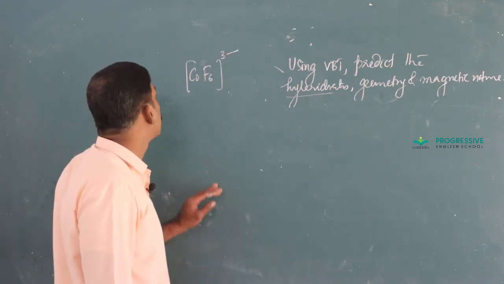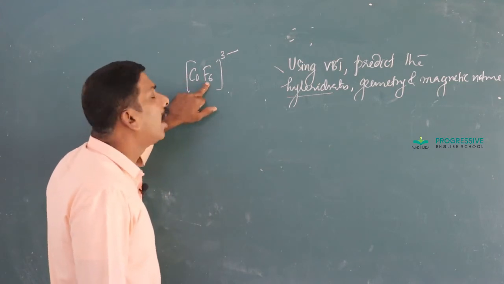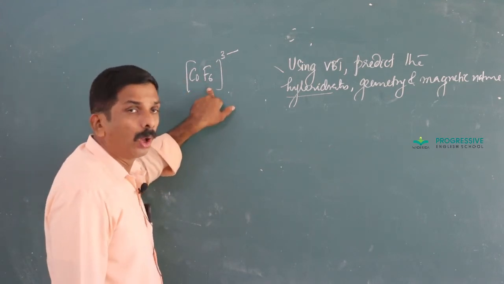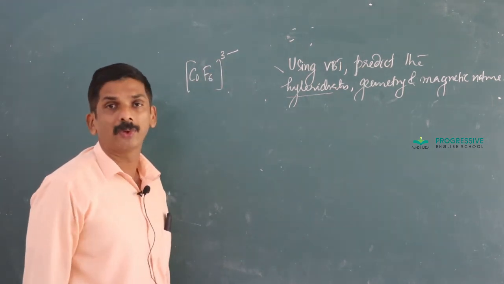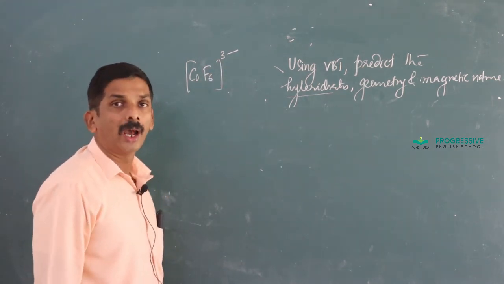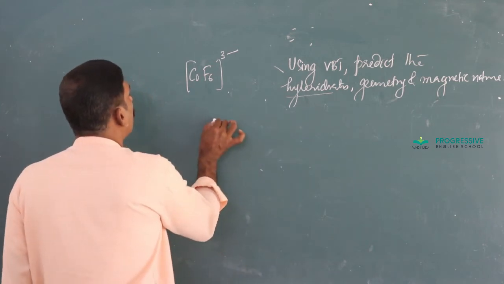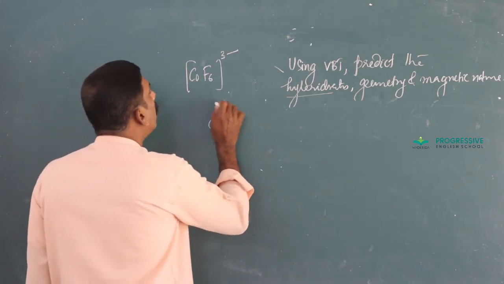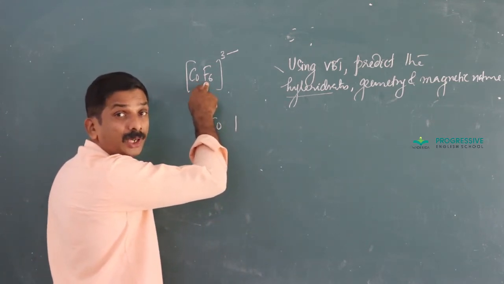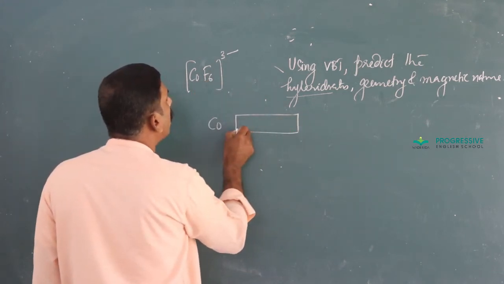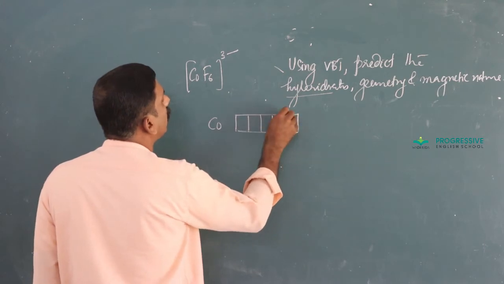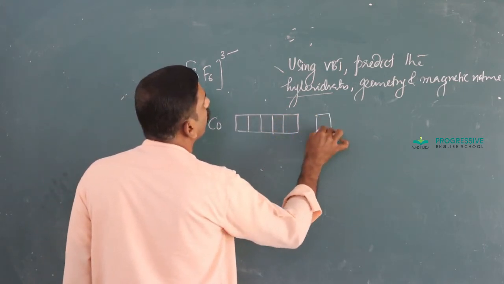Here, hexafluoridocobaltate(III). As in the previous case, the central atom is cobalt. Here F minus is a weak ligand, fluorido is a weak ligand. Therefore, the unpaired electrons remain as such.